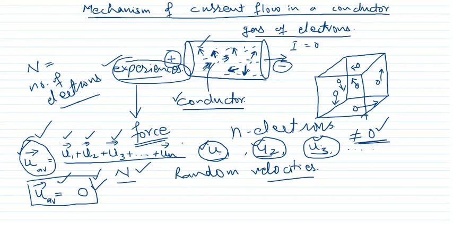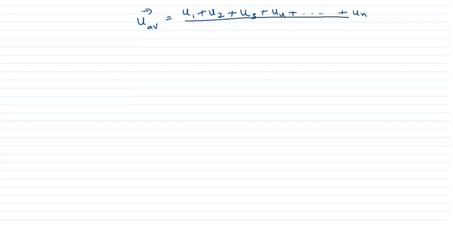So in this way, before the application of the potential, the average velocity of the electron is 0. One thing we must keep in mind: u average, which is u1 plus u2 plus u3 plus u4 up to un, divided by the total number of electrons, must be equal to 0, and this becomes equation number 1. Clear? So therefore the average velocity will become equal to 0.